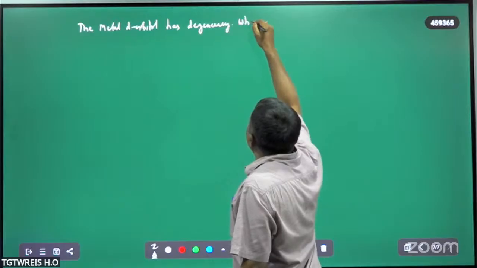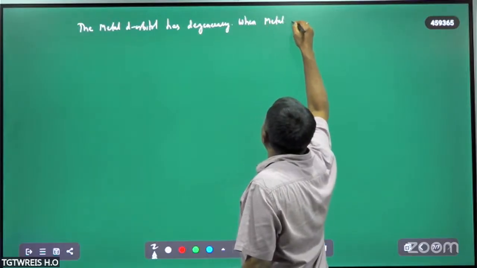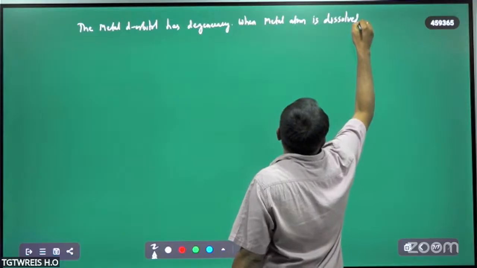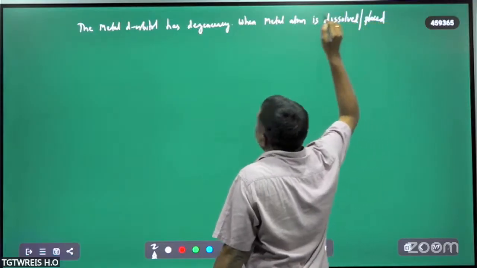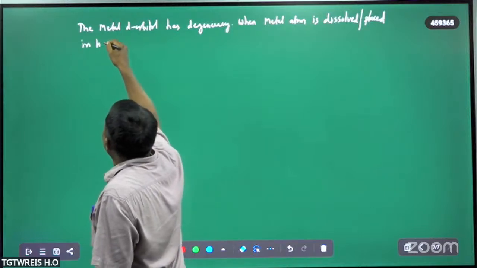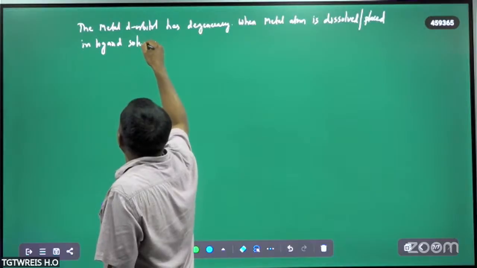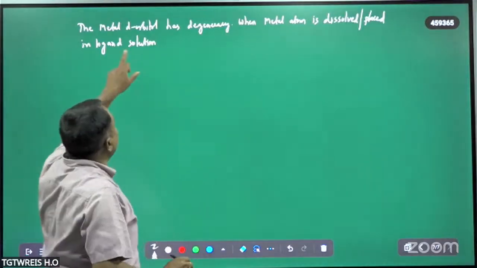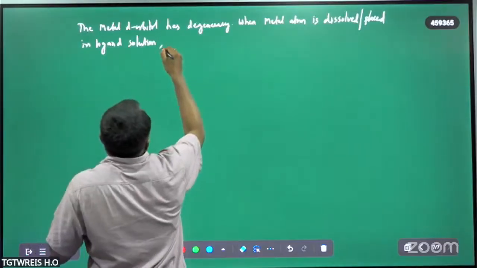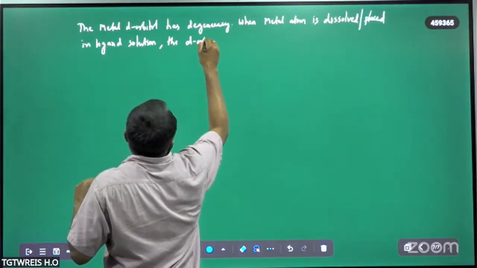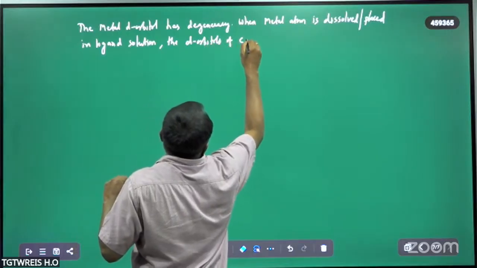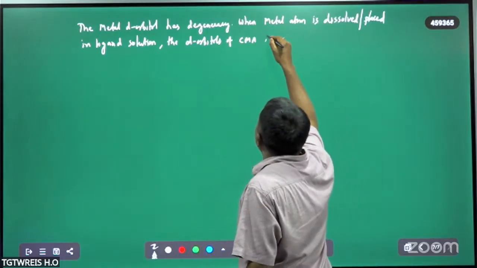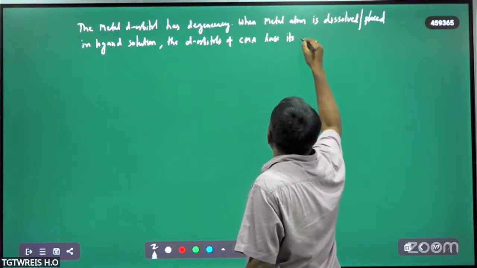So when a metal atom is dissolved or placed in ligand solution, these d orbitals of the central metal atom lose their degeneracy.